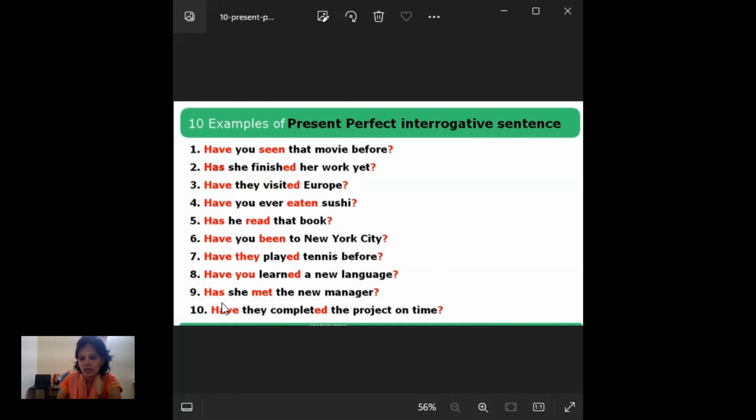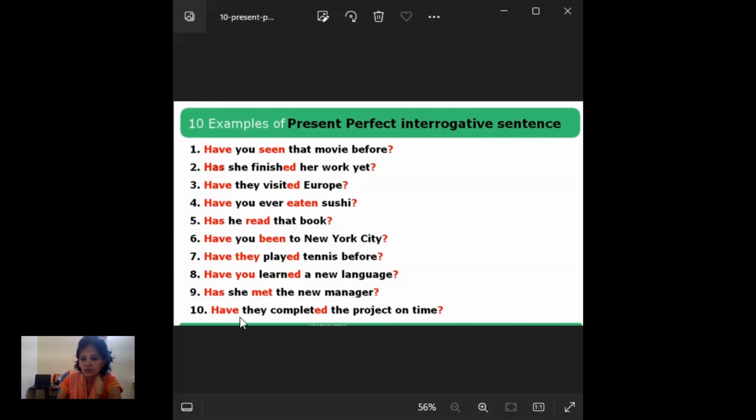And ninth one, has she met the new manager? Maybe she has joined a new office, where she is supposed to meet her manager. Some people are asking, has she met the new manager or what? This person wanted to know whether that lady has met the manager or not. That is what it means.